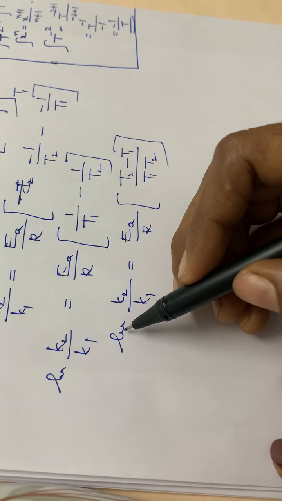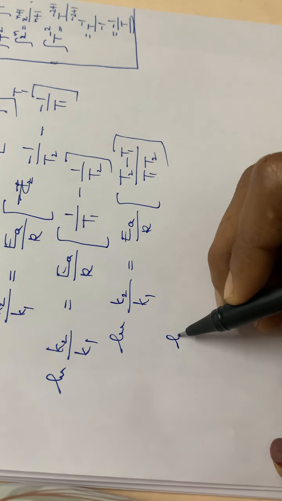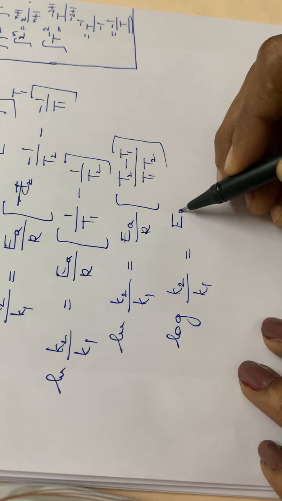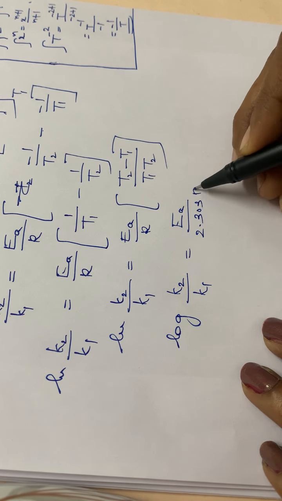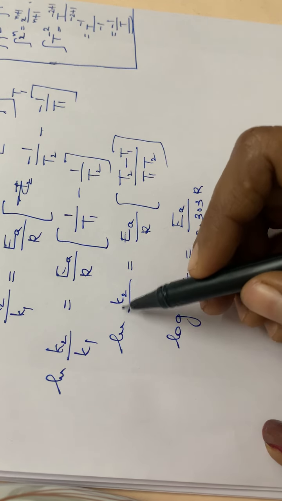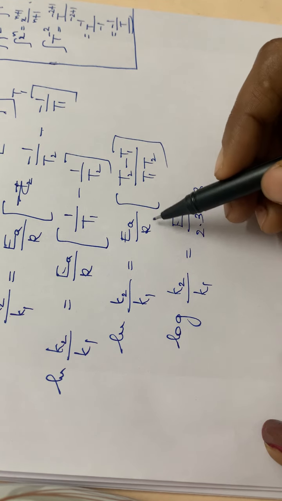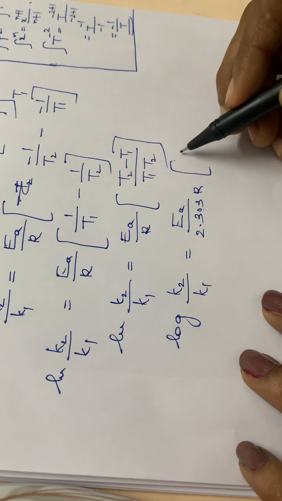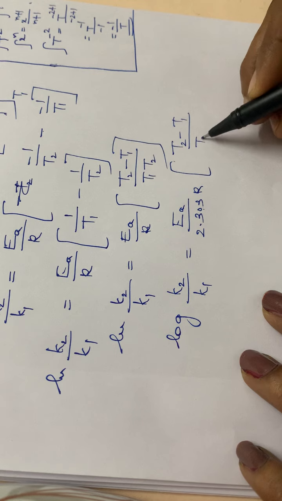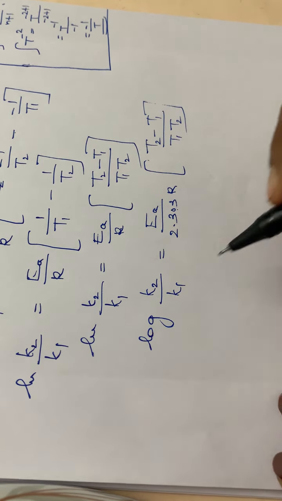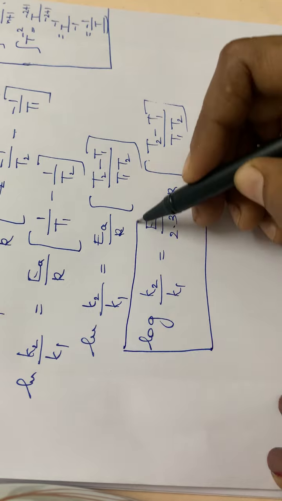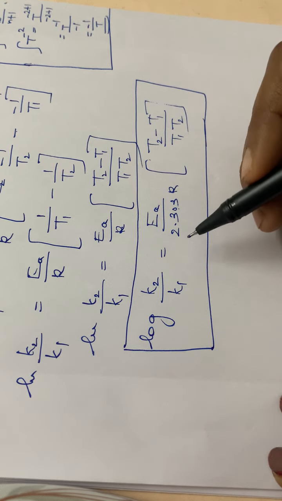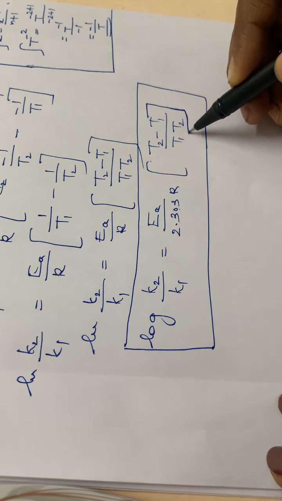Okay, then after converting this ln to log, how will you change? Log K2 by K1, that is equal to EA divided by 2.303 R, isn't it? So for converting, it becomes 2.303 log K2 by K1, and this 2.303, while coming to the denominator, cross multiplying, it will be here. EA by 2.303 R into T2 minus T1 divided by T1 T2. Okay, so this is the equation for activation energy, and for doing the problems, you have to use this formula.